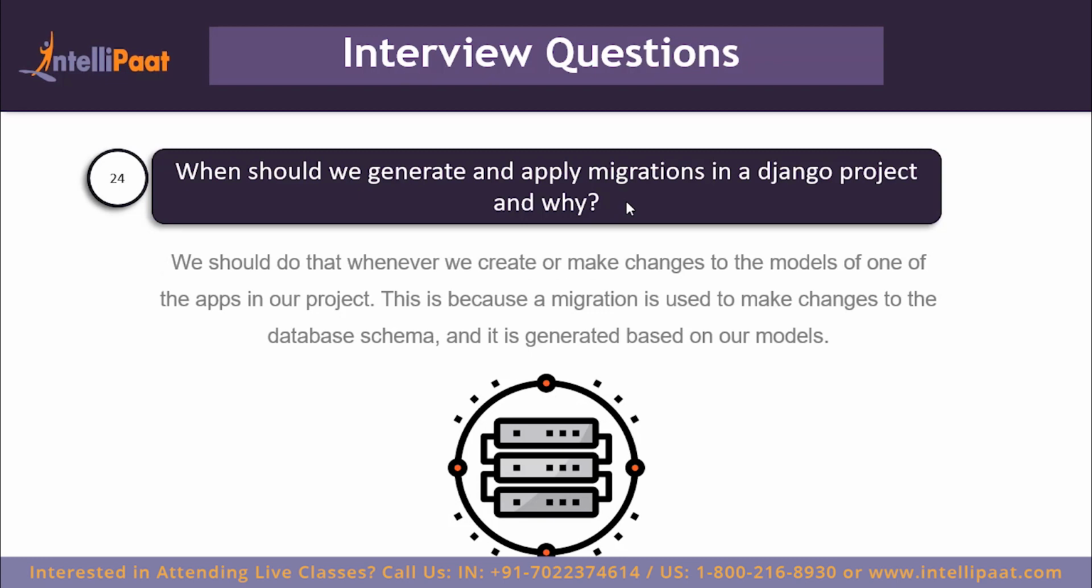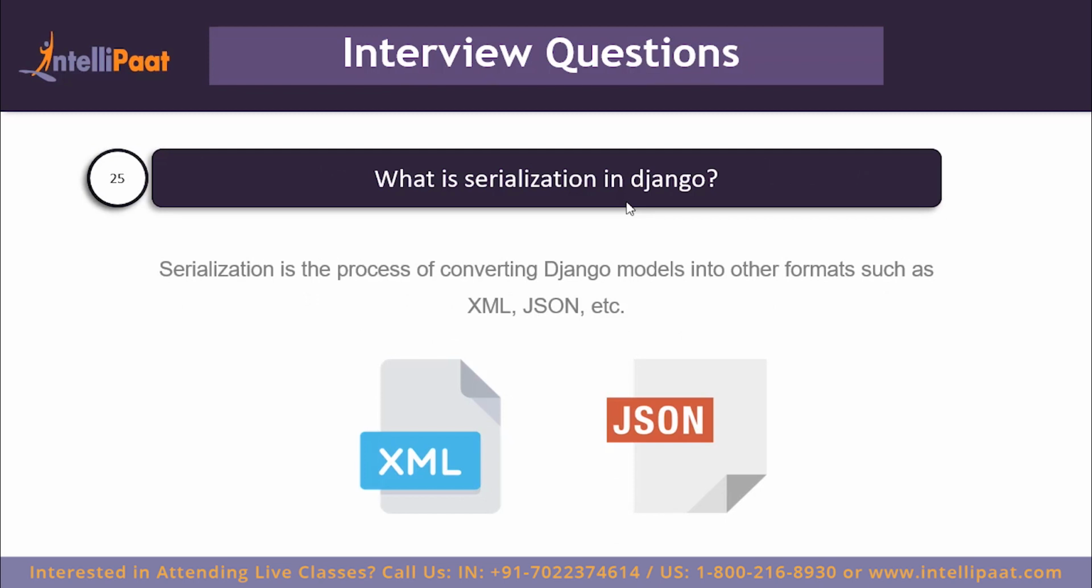So let's move on to the next question. What is serialization in Django? Well, simply put, serialization is the process of converting Django models into other formats such as XML, JSON, and so on. As we saw previously, whenever we get data back from the database using Django's ORM, we get it in the form of a query set. Now that query set is then used by our Django application to display data on our application. However, if we wish to convert that data into another format such as XML or JSON, which we can use easily to send over the internet, this is done by serialization.